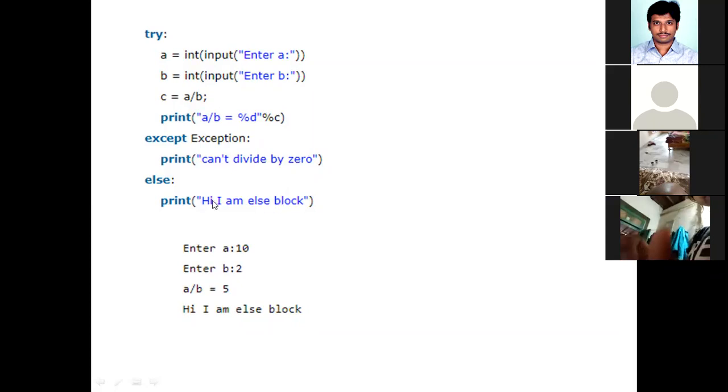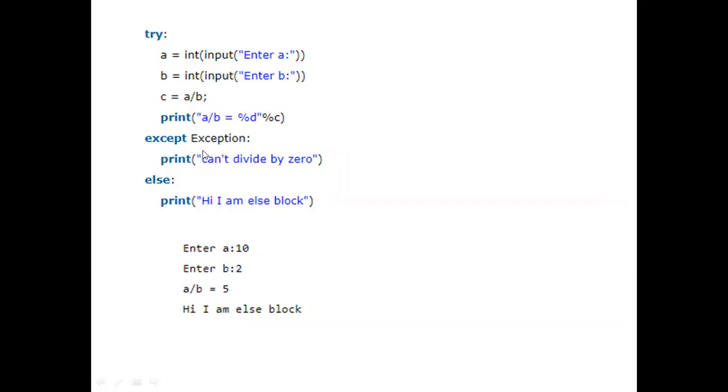Now, will you get the output of this? No. If B equal to 0, you won't get the else block. Why? Because the control directly goes to the except block, and once it is executed, the else block won't be executed. If it is 10 and 0, the output will be only "Can't divide by 0". Even the print statement output won't be printed. Is it clear?